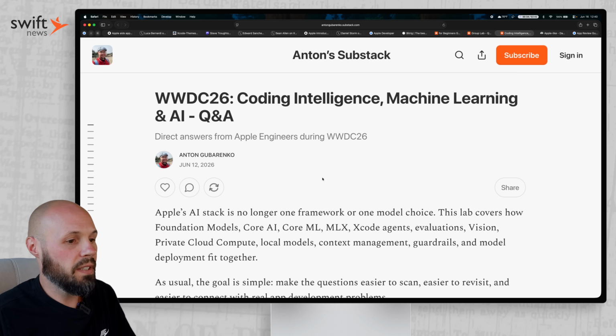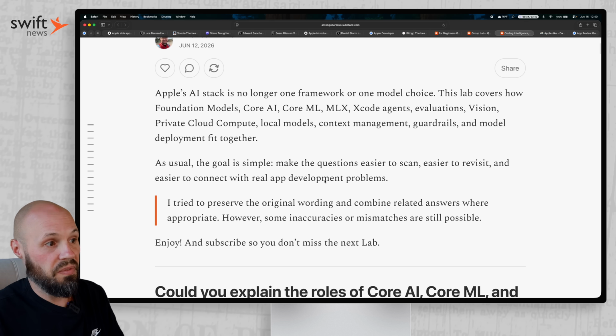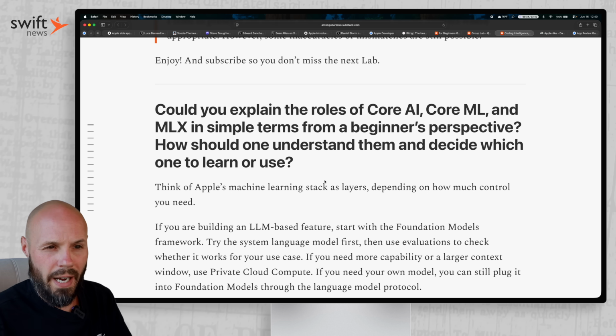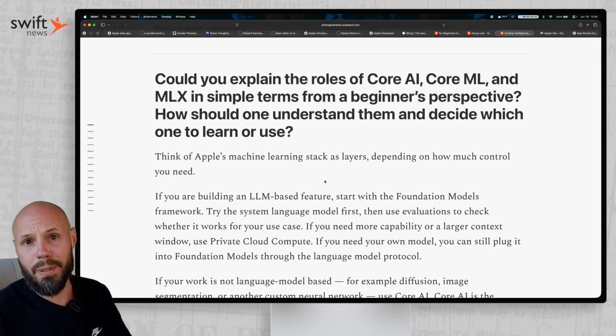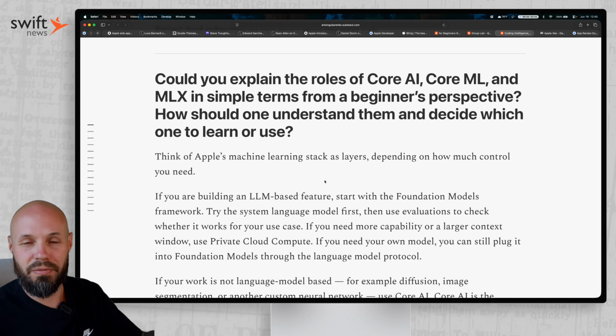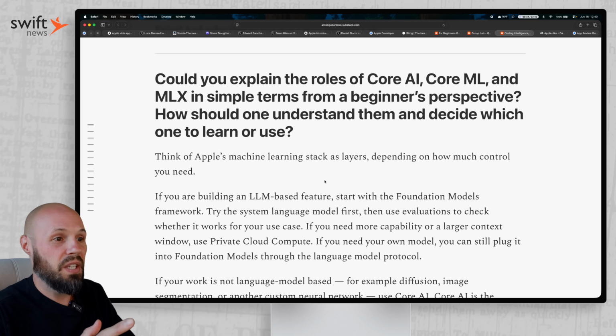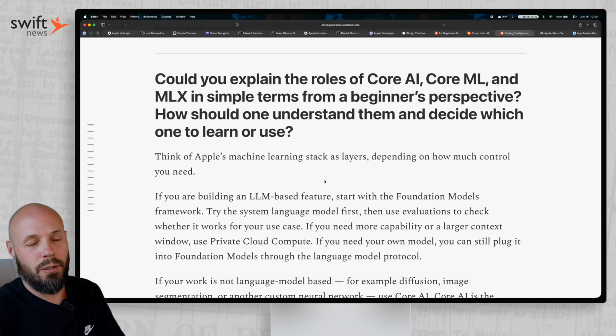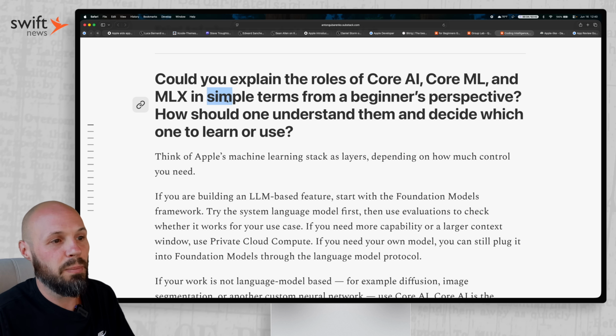Last one, coding intelligence. Here's an example of a question that I had. Can you explain the roles of Core AI, Core ML, and MLX? I don't know about you, but I'm like, what are those? I've heard those before, but I haven't intimately worked with these frameworks. Now, Core AI is brand new, so no one has. But even me, I don't know exactly what these mean. I kind of have an idea. So this is pretty cool to explain it in simple terms from a beginner's perspective. How do you understand them?